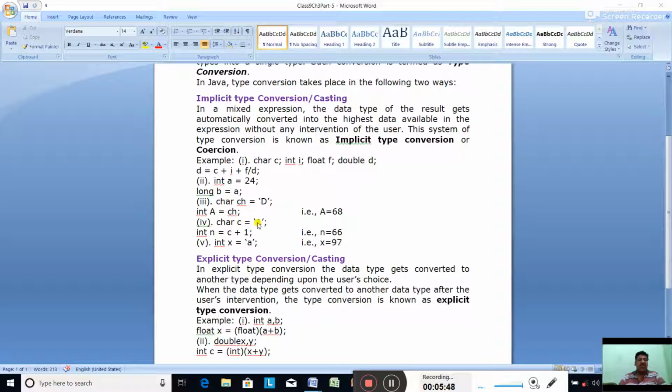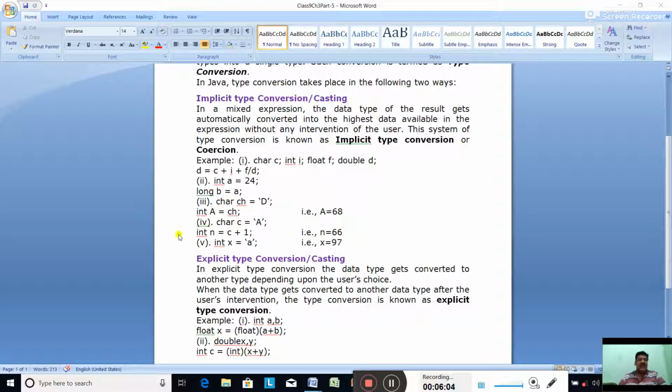According to ASCII code, what is the integer value of capital A? You all know it is 65. Then 65 plus 1 is 66. That is, n value will be 66.